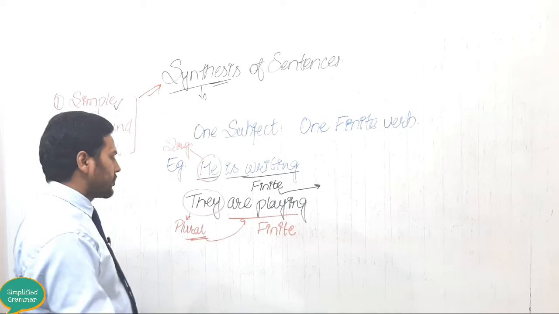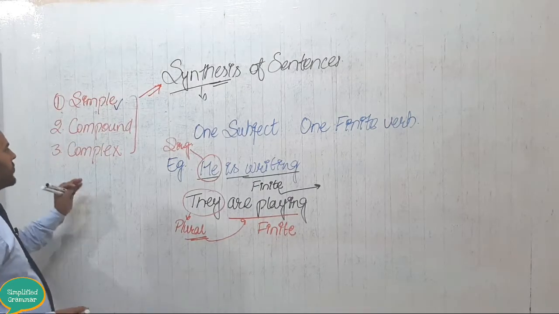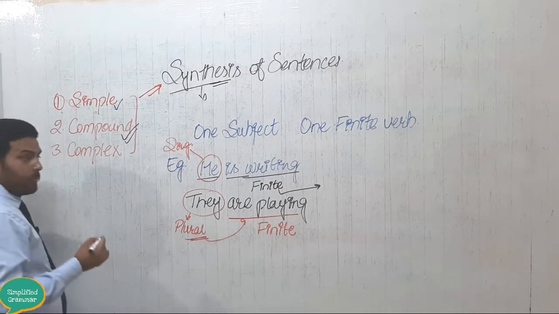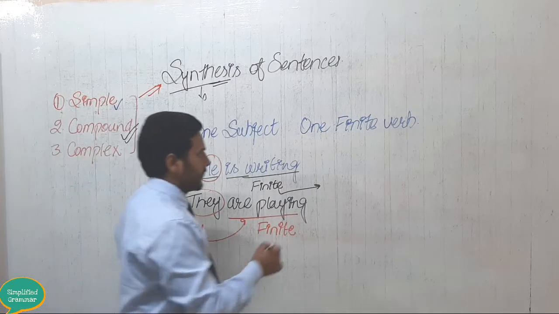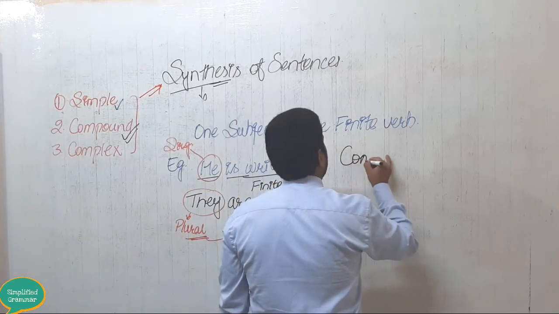Now next one, let us see what is a compound sentence. Let me write down over here, compound sentence.